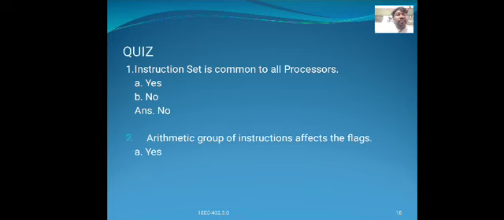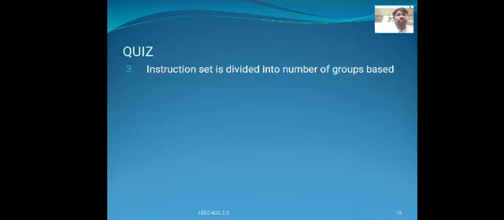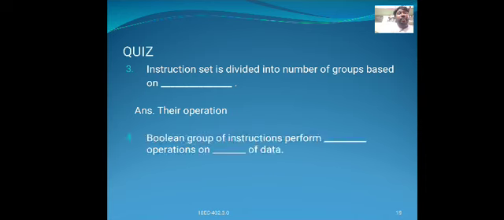Arithmetic group of instructions affect the flags: yes. Instruction set is divided into a number of groups based on their operation. The Boolean group of instructions perform logical operations on bits of data.